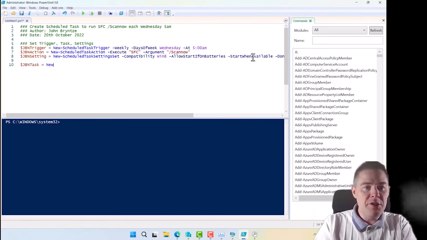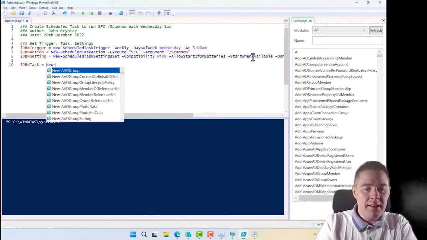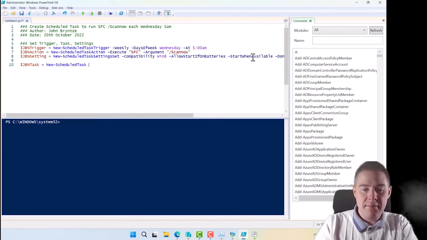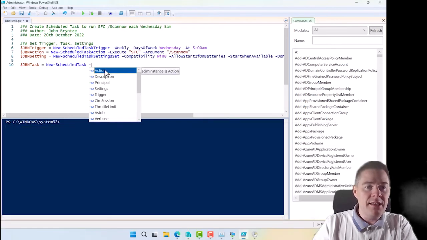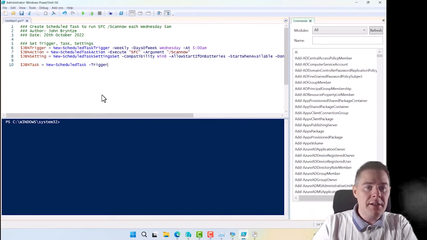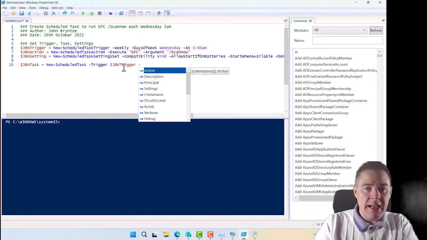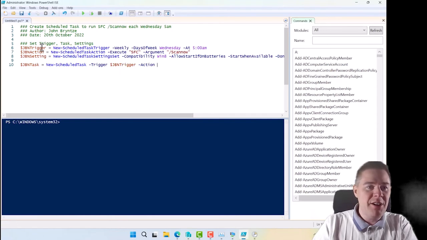So now we need another variable which we can call task. So we're going to create a new dash schedule task, and I forgot a bit what it's going to be. So now we're going to incorporate all these three here. So if we start with trigger, since that's on the top, what's the trigger going to be? Well, it's going to be our variable here. So I just copy and paste that here. Then we have an action. Yes. Well, it's going to be our variable here, JBNAction. Copy that. Then guess what? If it's going to be settings, the last one. Yes, you're right. Settings. And we do that one here.